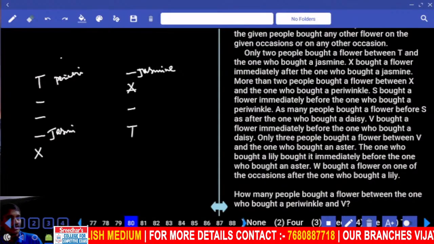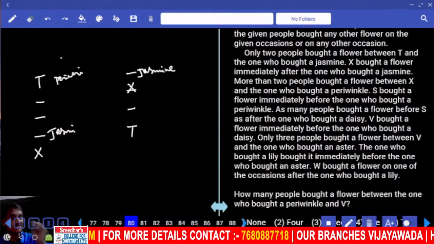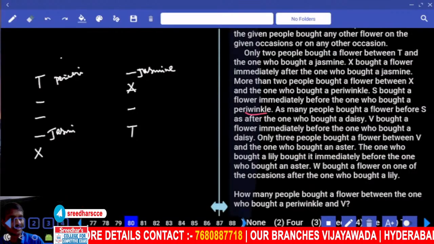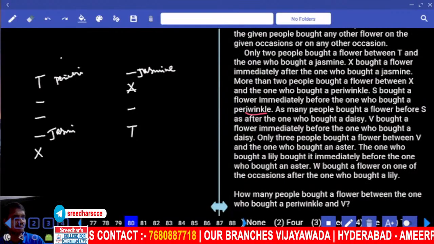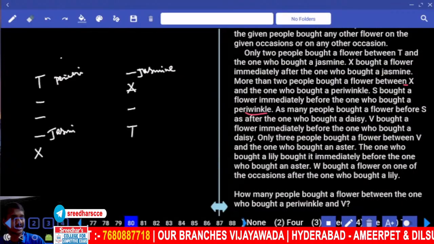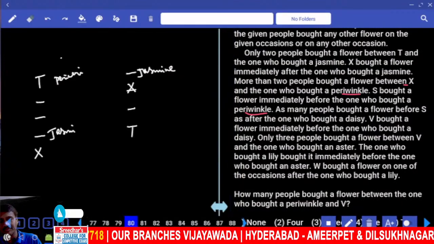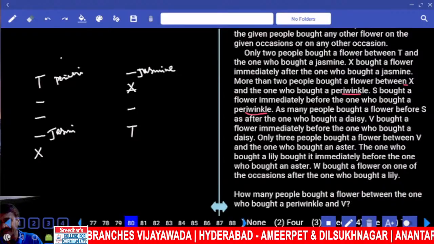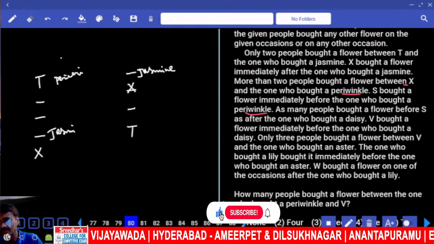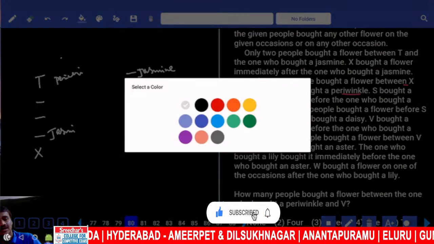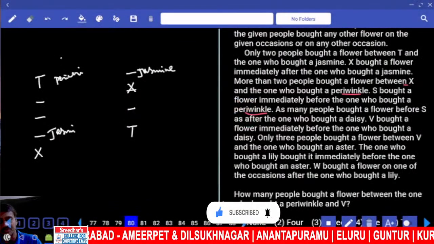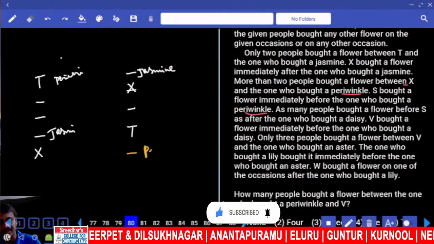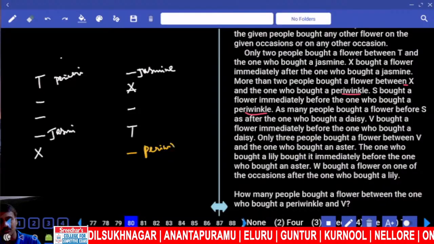Now here again, there are more than 2 people between X and periwinkle. Periwinkle can be after or before, isn't it? After, minimum how many persons were there? 2 persons, 1, 2. Why can periwinkle not be here?